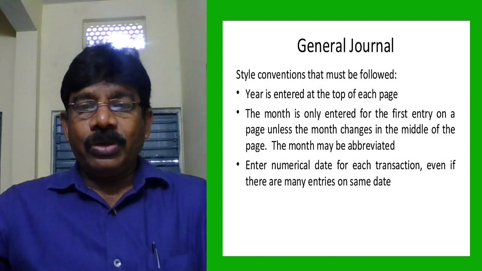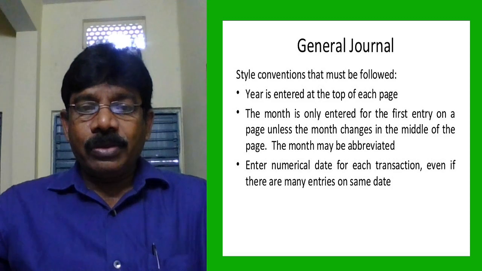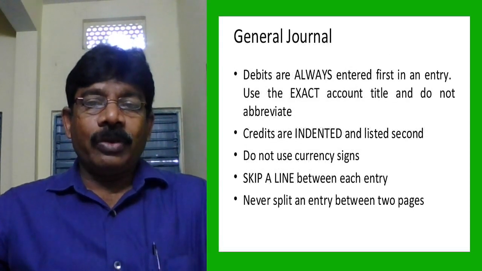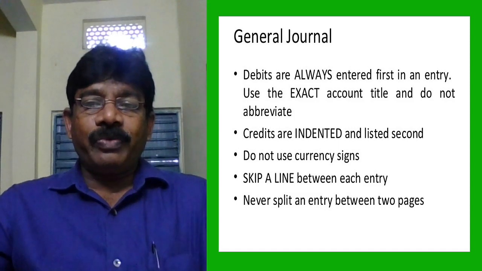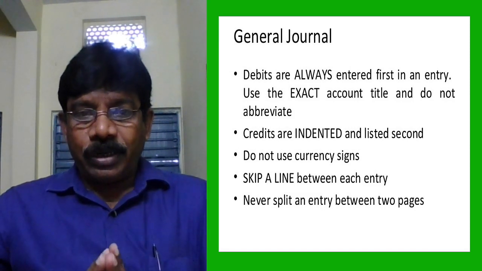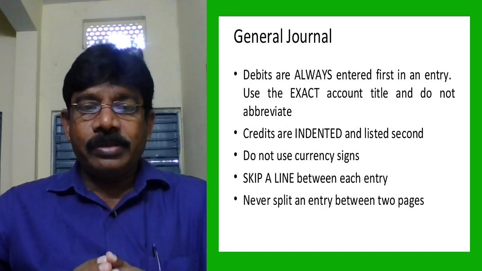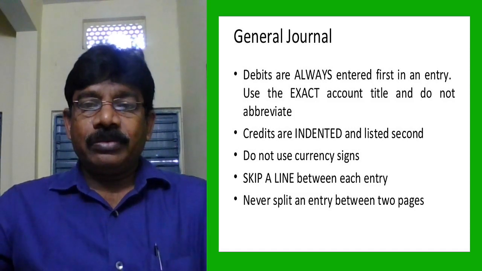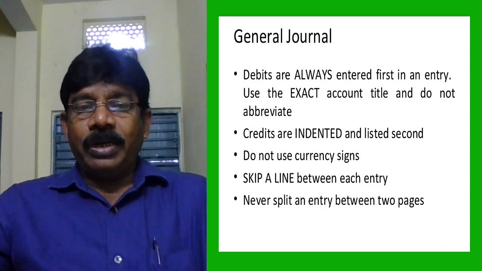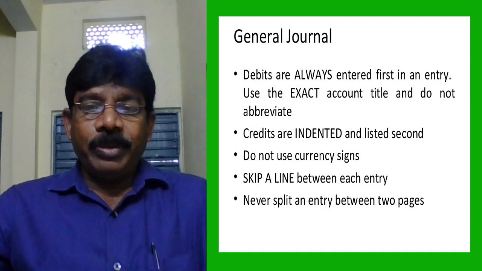On each page you have to write the year. On that page you have to write the month. The first entry has month and date. From the next entry onwards, only the date is enough. That is the style of passing journal entries. Okay, debits are always entered first in an entry. So when you look at each and every journal entry, we write the first account as debit, and we denote it with Dr also. The second and next entry will be the credit.